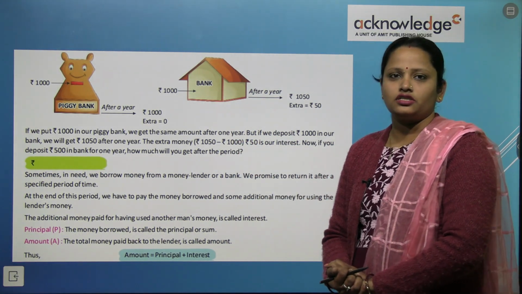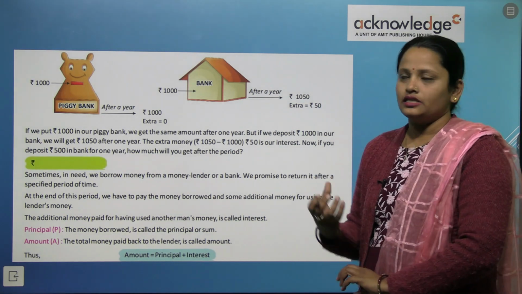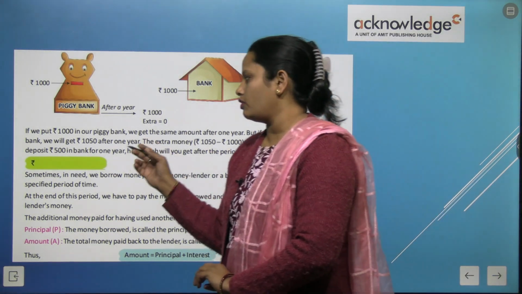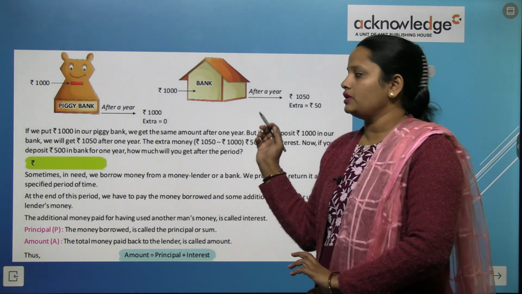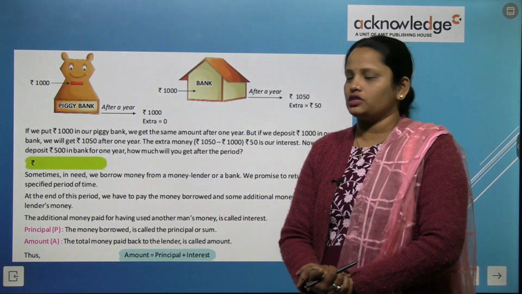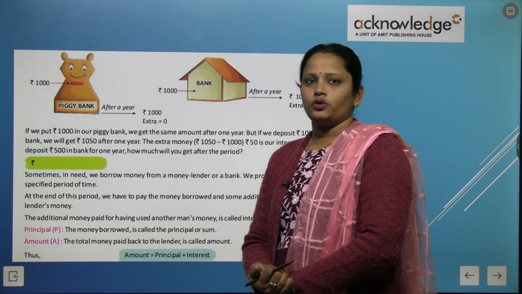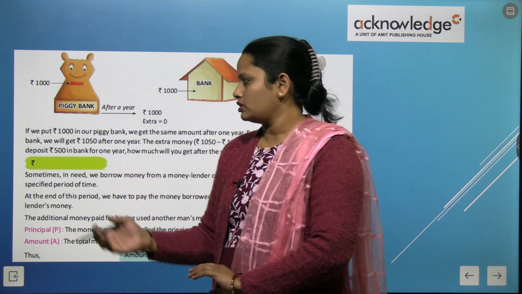The bank has given us interest because we have kept our money in their bank. Now if you deposit 1000 in a bank for 1 year, you get 50 rupees. If you have deposited 500 rupees, how much will you get after the period? This you have to find.